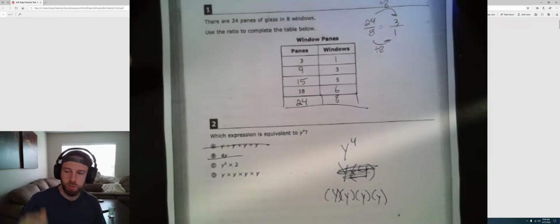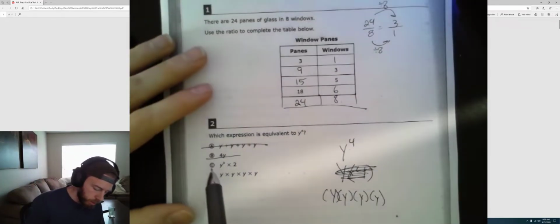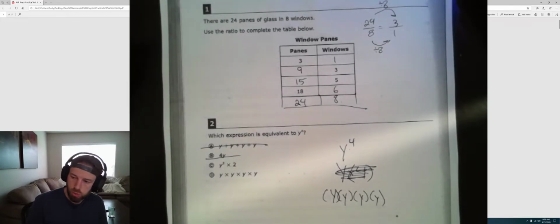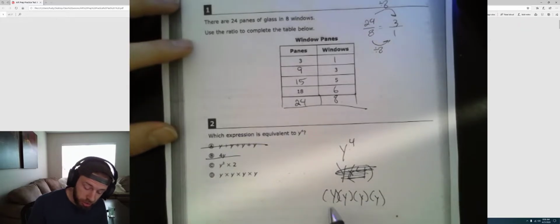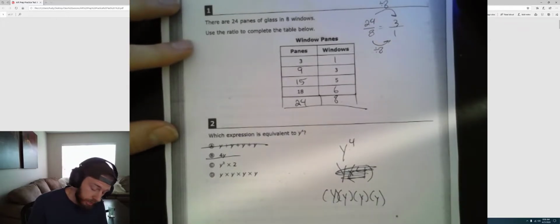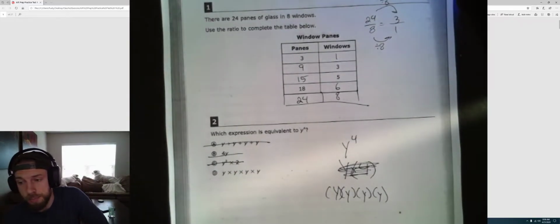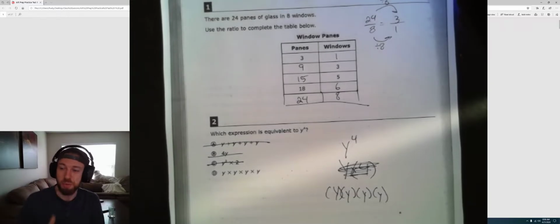Right, we're not doing 4 times y, we're doing y times itself 4 times. C, y squared times 2, which would be y times 2, which doesn't look like y times y times y times y. No, I'm sorry, that doesn't work. Finally, we get down to D. Y times y times y times y is exactly what we're looking for.